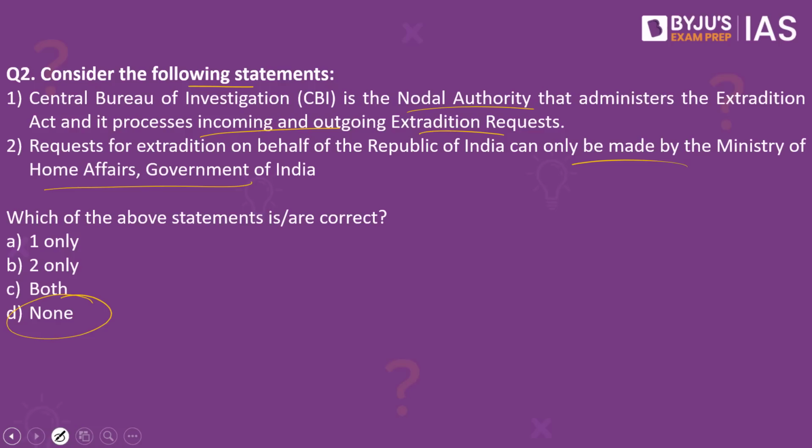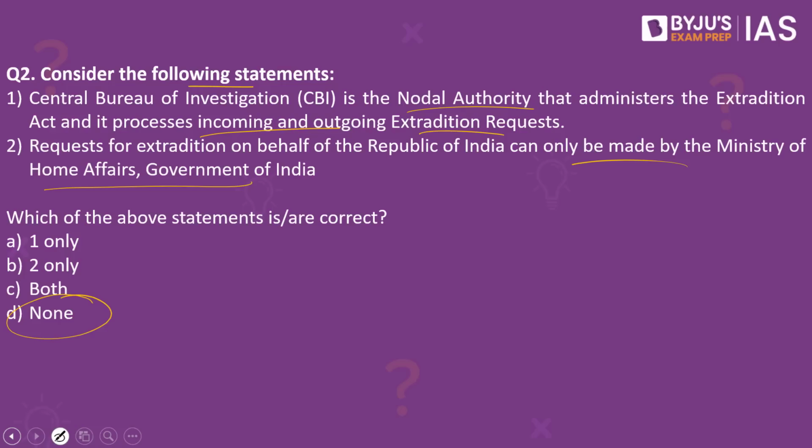So what should India do? India would have entered into another treaty called as extradition treaty with that particular country. So what is extradition here? Vijay Mallya is not in India. He is in some other country. So India will speak to that country and ask the country's government to extradite this person. So basically, extradition is the delivery of one person who is present in another state. So moving this accused or a person that India wants from a different country back to the home country is what is called as extradition.